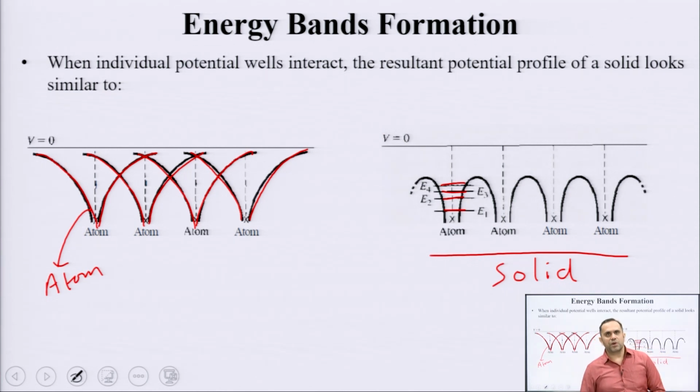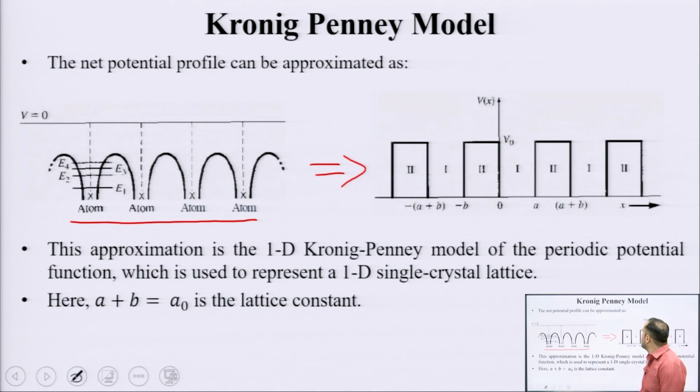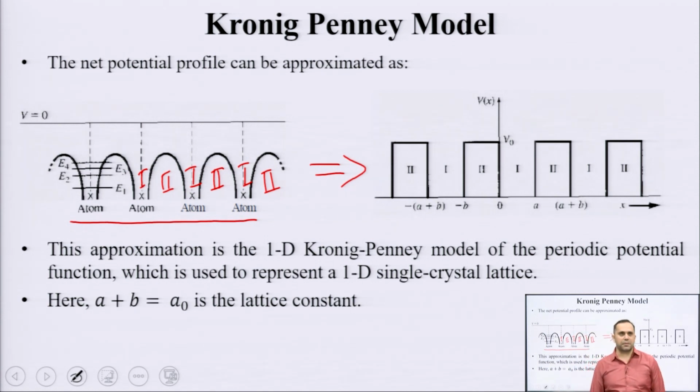Now, I want to do a bit more of a mathematical analysis of this kind of potential profile. For this, I use what is known as the Kronig-Penney model. So, this potential profile on the left can be approximated by well-defined sharp boundaries like this, okay, where you can say that this is region number 1, region number 2, which is again repeated, region number 1 is repeated, then region number 2 is repeated. Okay. So, alternatingly they are repeated. So, this arrangement can be approximated by a graph which has well-defined sharp boundaries like this.